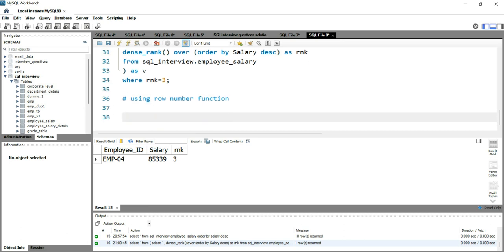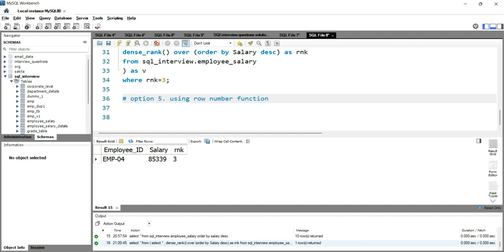So you might be thinking that why we have to use row number function. See, most of the times when you have to impress your interviewer, you can say that okay, I can get this output using 3 different ways, 4 different ways, or 5 different ways, and then he has an impression about you that okay, this person has some kind of exposure with SQL and he has worked on real data, that's why he can write the query in 5 different ways. So our fifth option will be to use this